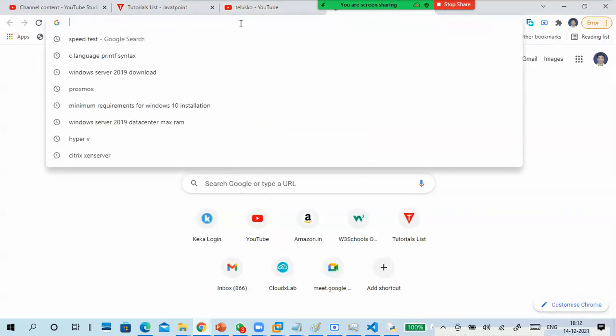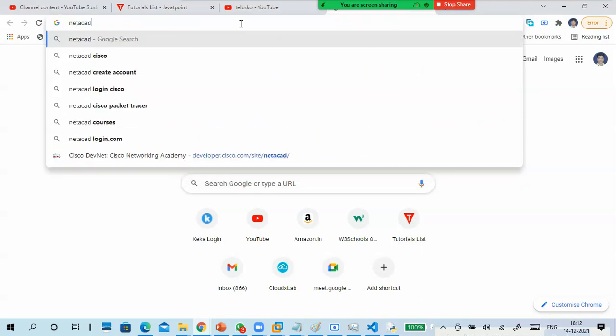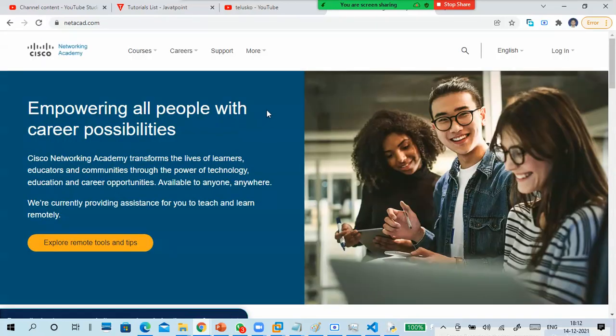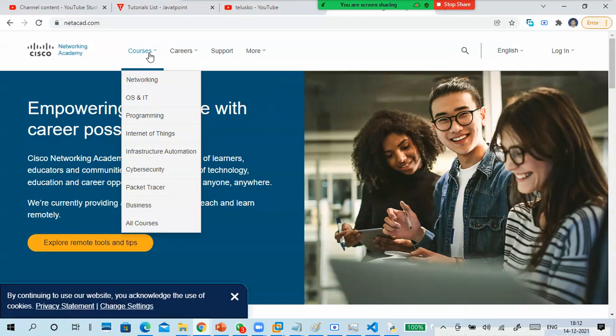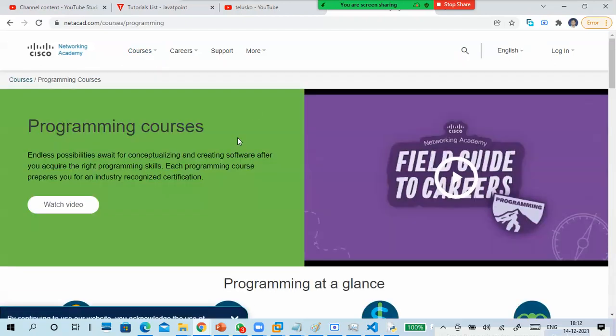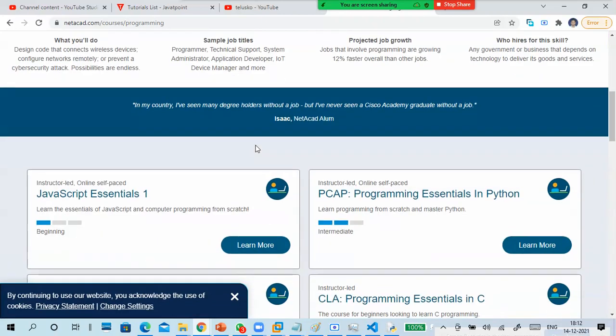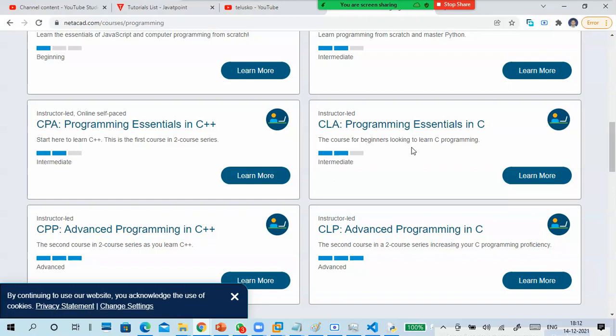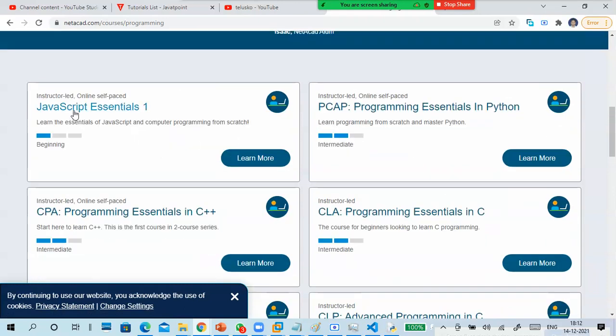Second one is NetAcad. It is a Cisco related one. So you can learn Python freely here. Of course, if you finish courses on time, then you will get some certificate, and also some discount on the certificate. You can see C, C++, Advanced C++, like this there. Oh, JavaScript Essentials also there, it is newly added. Always see online self-paced.